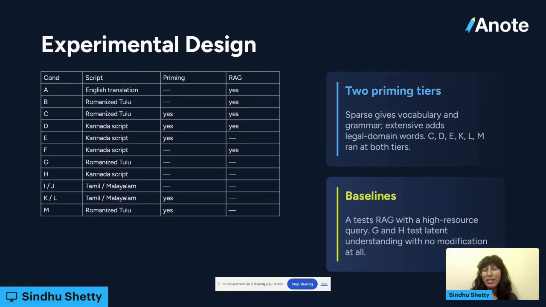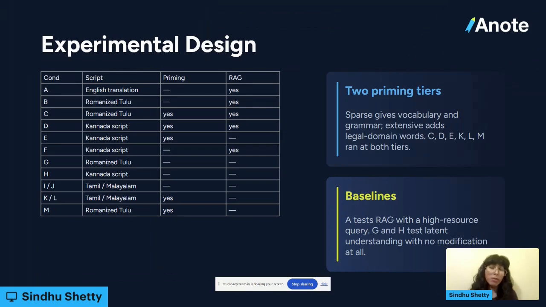The first was understanding how script played a role in model comprehension. So again, that was the 4 scripts: Latin script, Kannada script, Tamil script, and Malayalam script. The second was priming. How would priming affect a model? What I mean by priming is we would only give a small paragraph explaining the language with grammar and some basic words. And then finally, we would ask how the inclusion of RAG passages and legal papers affected model performance.